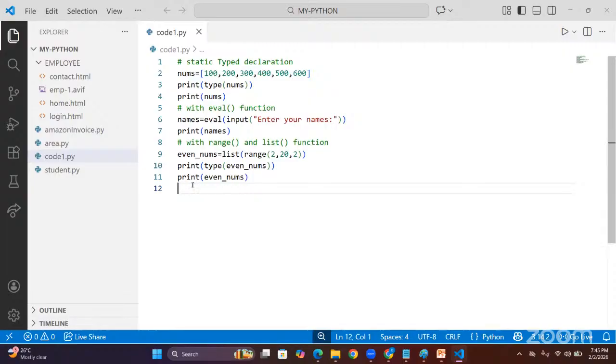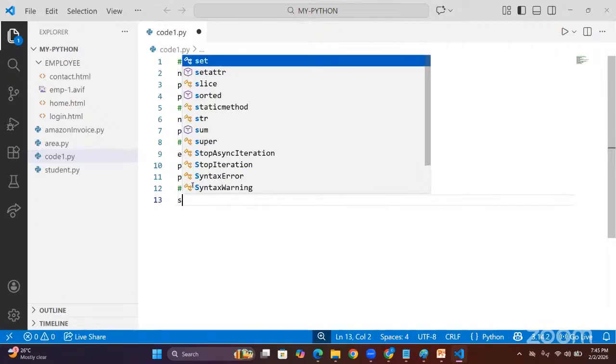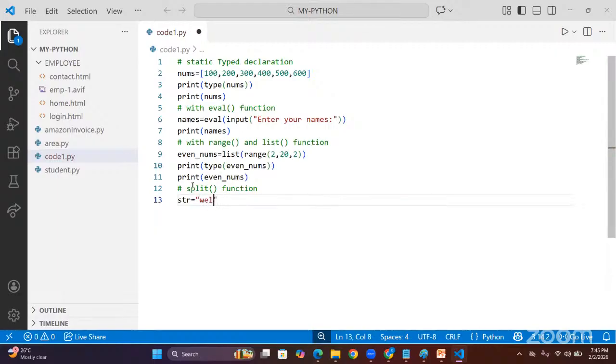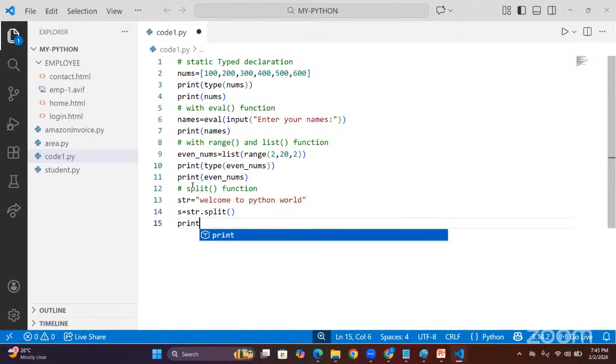Now I am giving the fourth approach, sir. The fourth approach is nothing but with the split function. Do you remember yesterday we saw the split function in the string concept? Here I am giving a string, sir: welcome to Python world. Like this I gave one string. Now I am going to convert this string into a list object. So s is equal to str dot, then use the split function. Now simply I am going to print s.